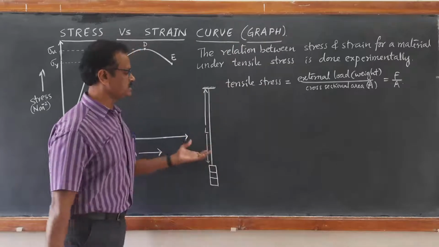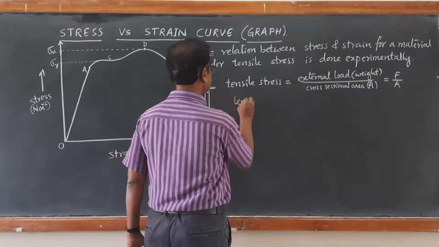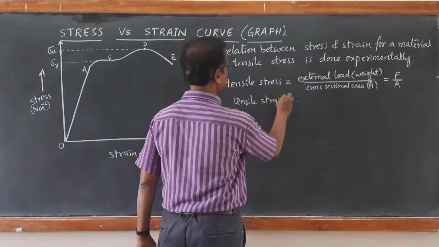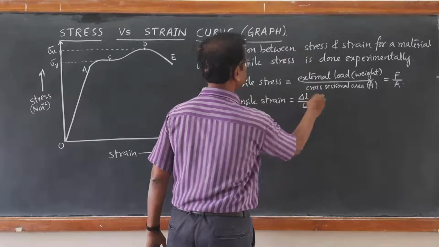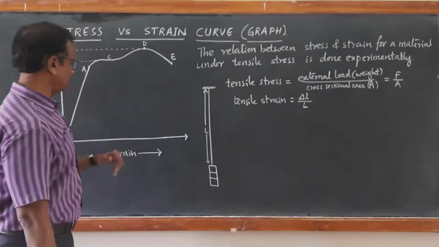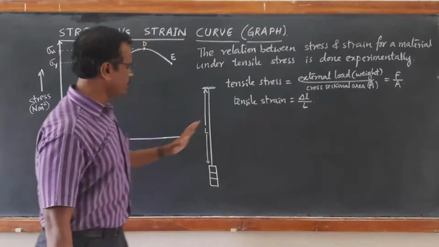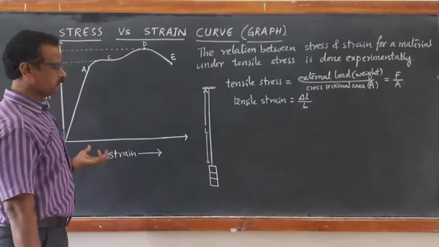For this tensile stress, we note down the corresponding tensile strain, that is the longitudinal strain, as change in length per unit length. Using that experimental data, when we draw the graph of stress versus strain, we get an interesting graph.